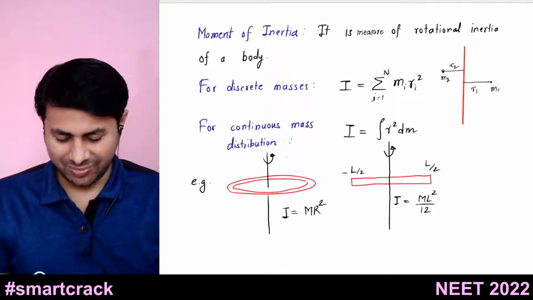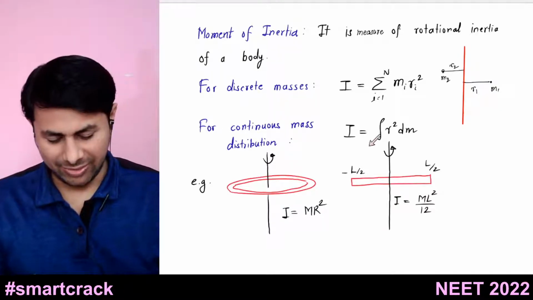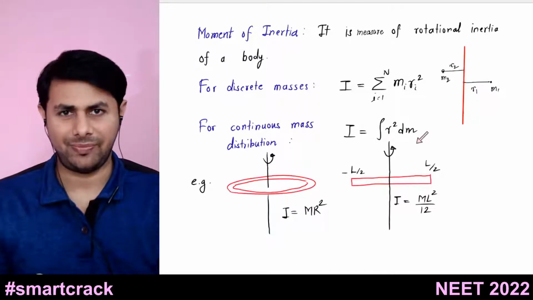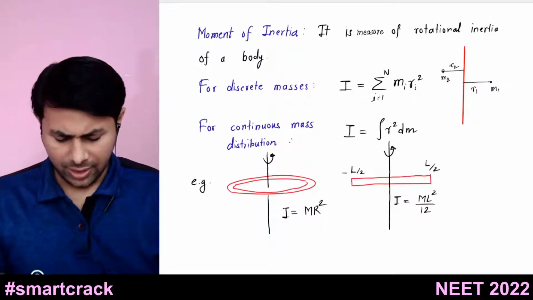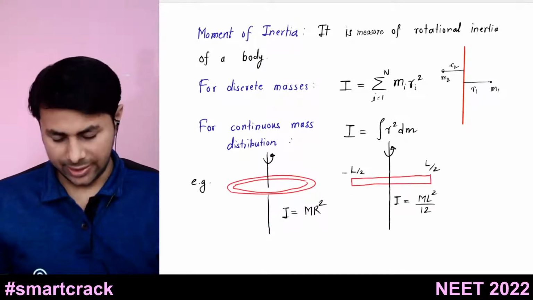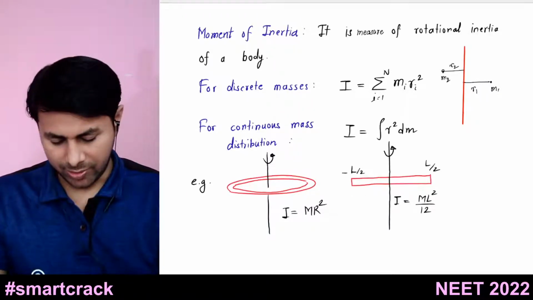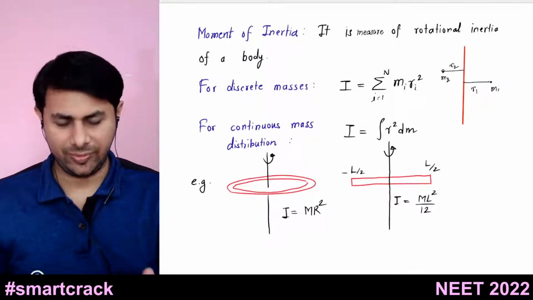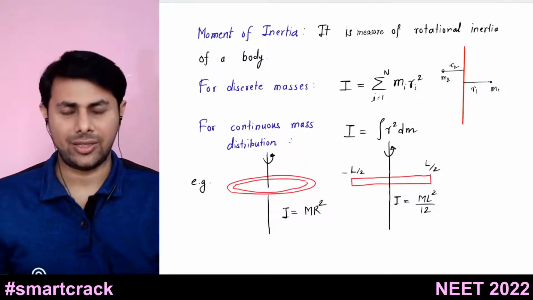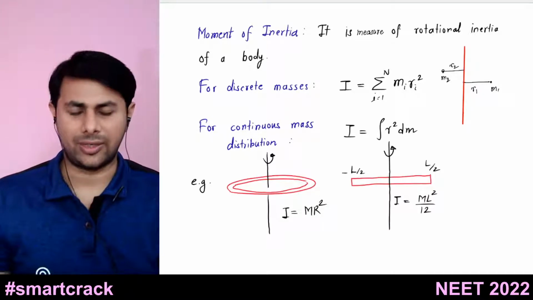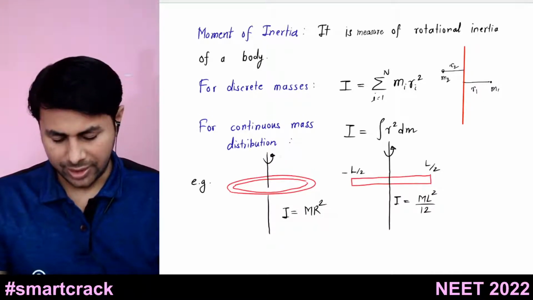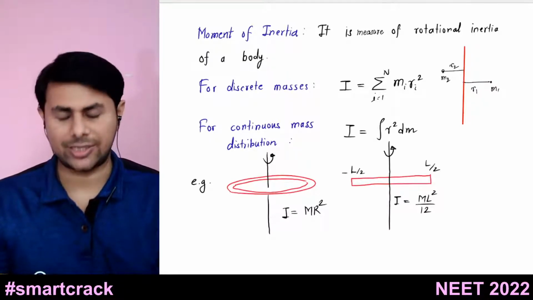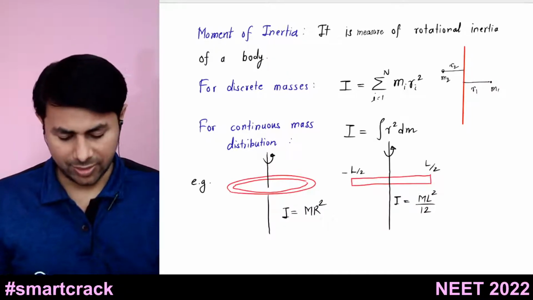So for continuous mass distribution, the moment of inertia is given by this formula, I equals the integral of r square dm. And here are a couple of examples. Let's say you take a ring, then its moment of inertia is given by I equals mr square, where m is the mass of the ring and r is the radius of the ring. This is about the perpendicular axis passing through its center.